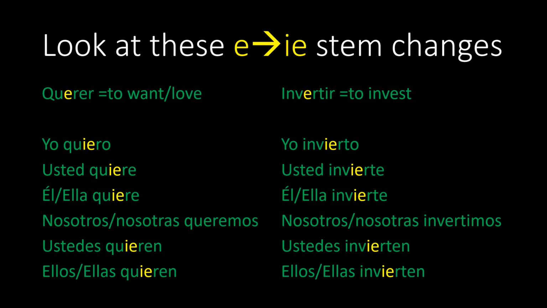Take a look to the right and you see the verb invertir, to invest. Yo invierto, usted invierte, él invierte, ella invierte, nosotros invertimos, nosotras invertimos, ustedes invierten, ellos invierten, ellas invierten. Again, you note that the nosotros and nosotras form does not change its stem.